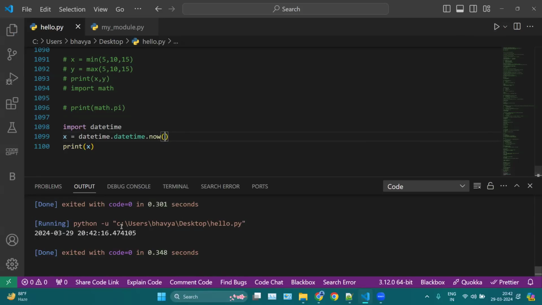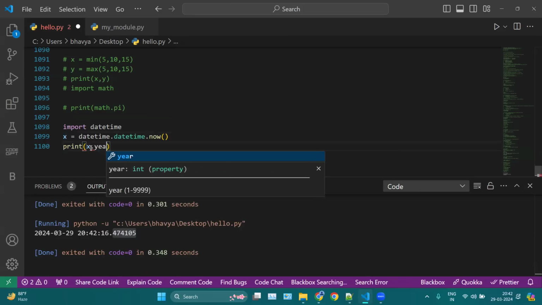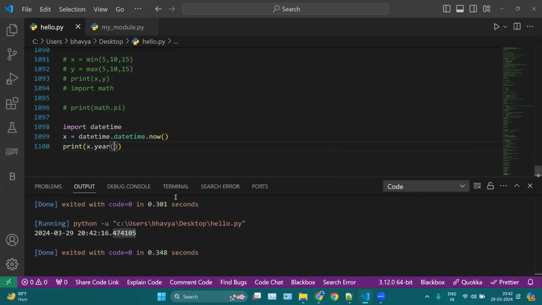so here we have this print x. This will print your year, your month, your date, your hour, minute, and seconds, and the milliseconds. Now let's say I want to fetch the year from this datetime. So I can use y dot year. We don't need to use parentheses. So this will fetch me the year, which is 2024.